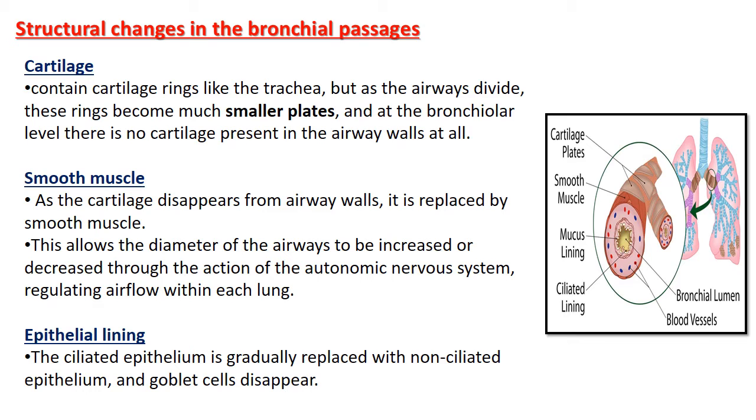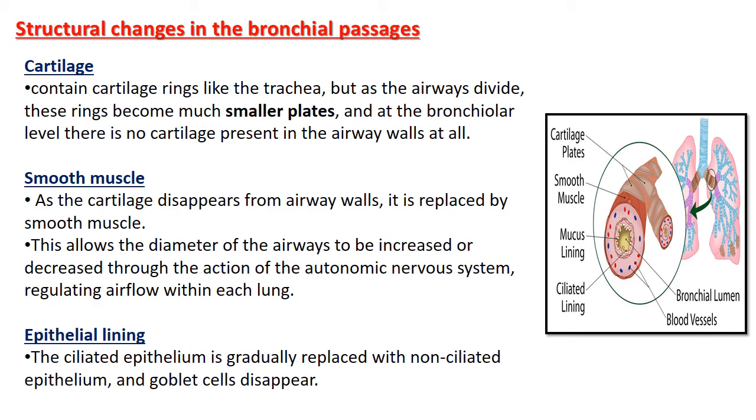Second is the smooth muscle. As the cartilage disappears from the airway walls, it is replaced by smooth muscle. There is only smooth muscle, no cartilage. This allows the diameter of the airway to be increased and decreased through the action of the autonomic nervous system, regulating airflow within each lung. Because of smooth muscle, the diameter of the airway will be increased or decreased with the help of the nervous system.